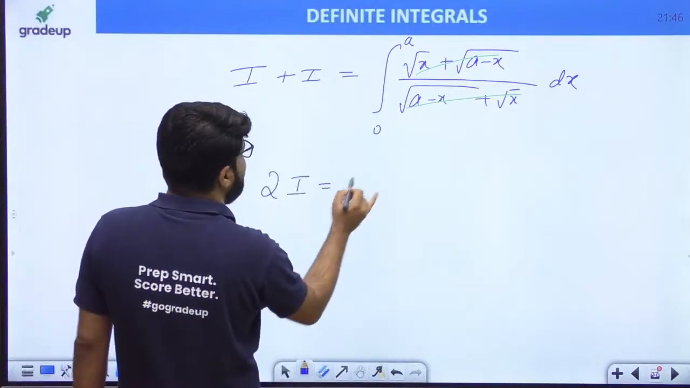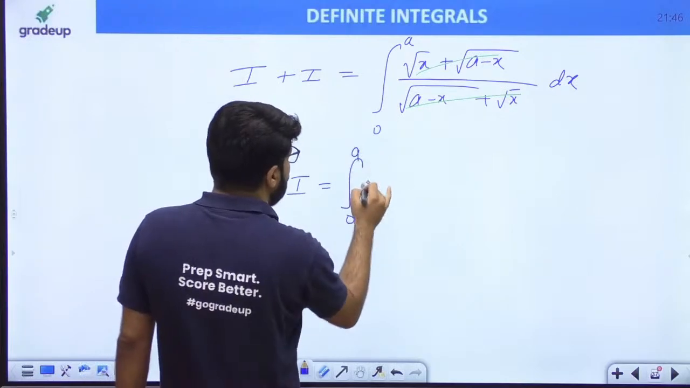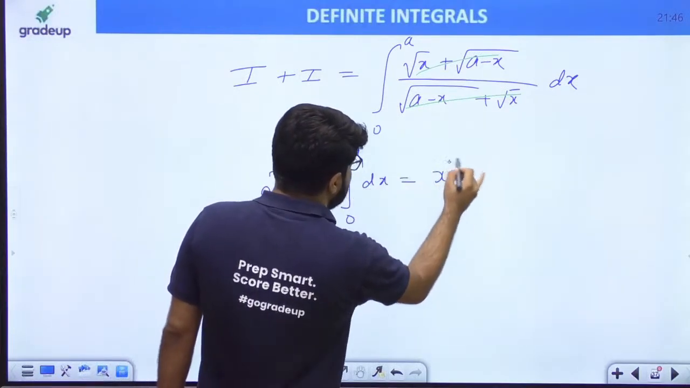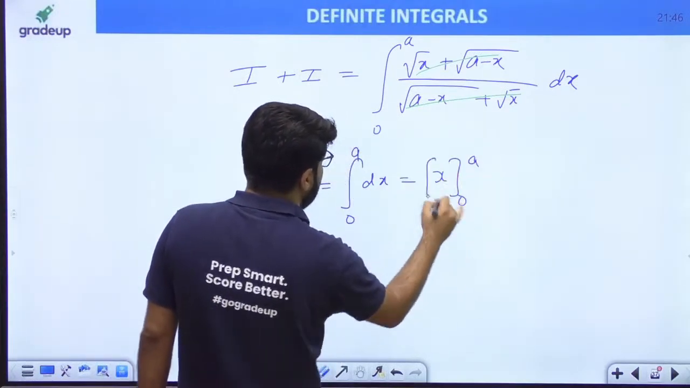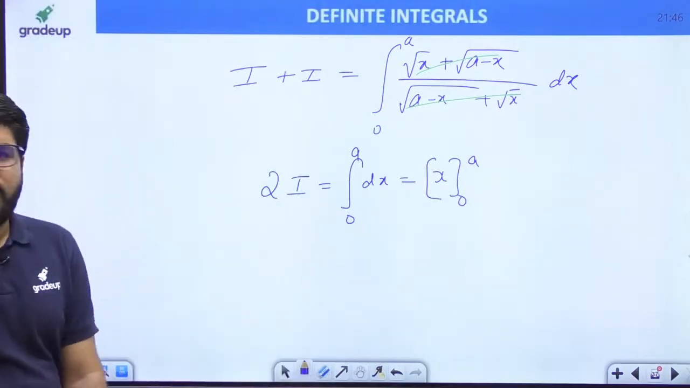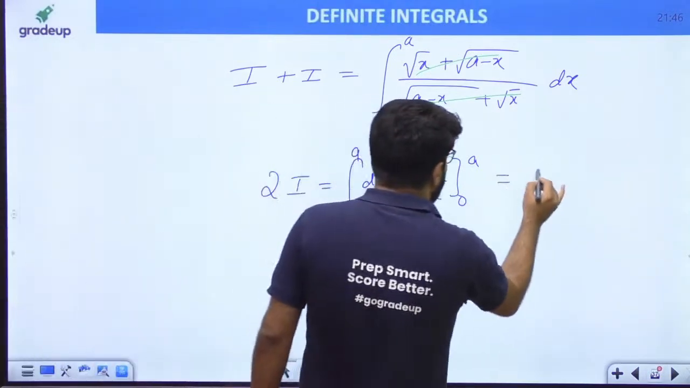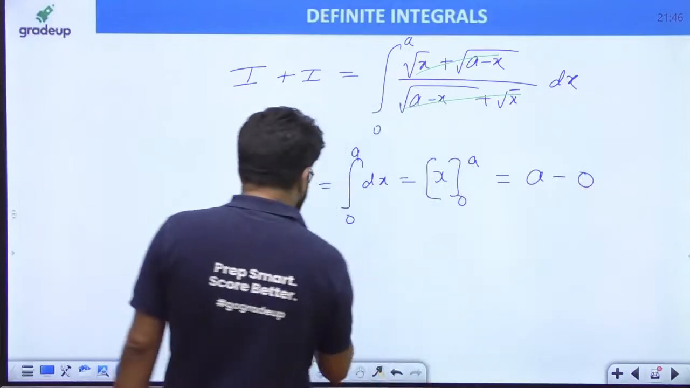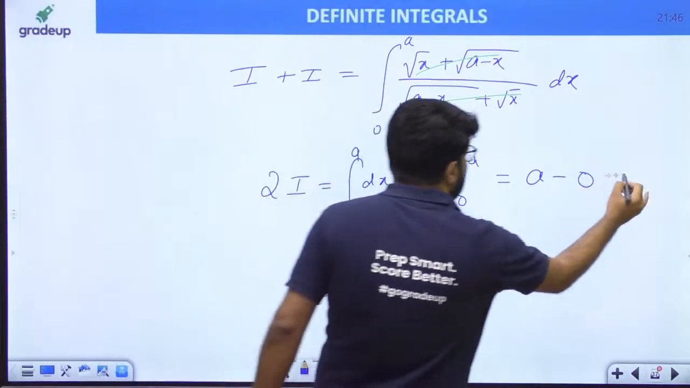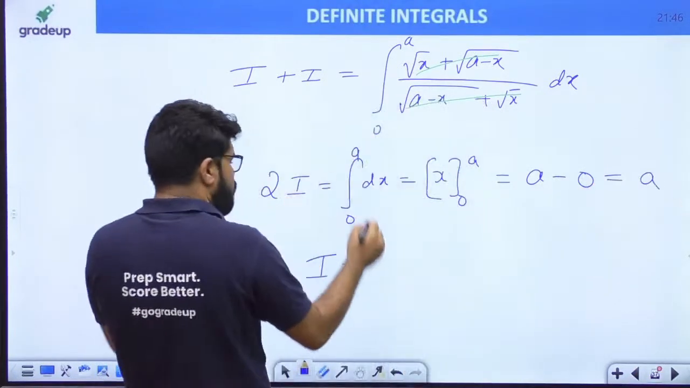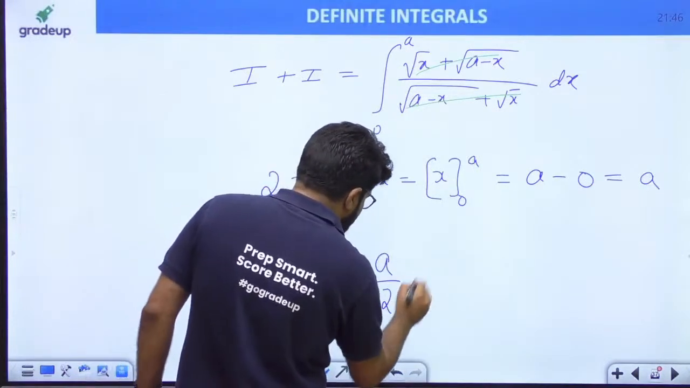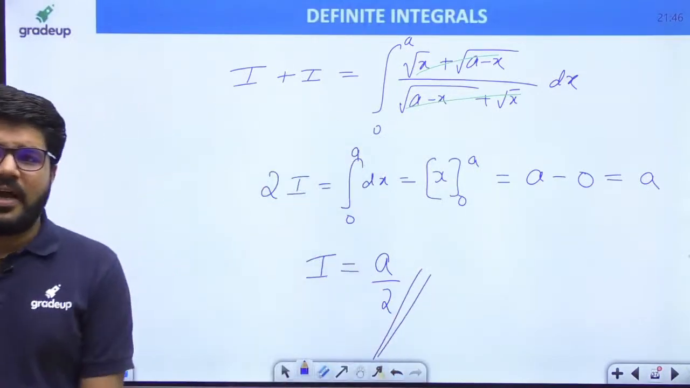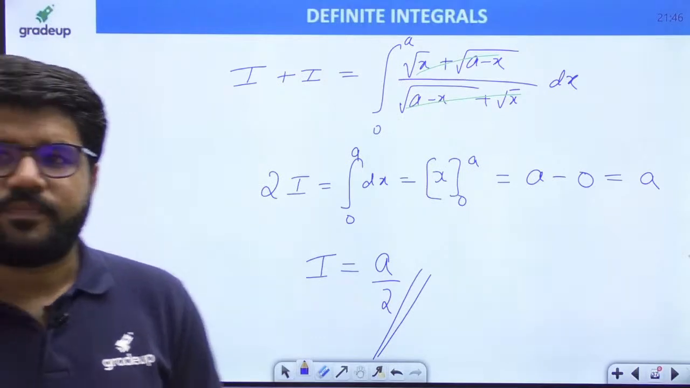This part is 2I, that is integral 0 to a dx, and that is x with limits 0 to a. The integral of dx, as we know, is x, from limit 0 to a, and that is a minus 0. A minus 0 is a, that is the value of 2I, and the value of I is a by 2.